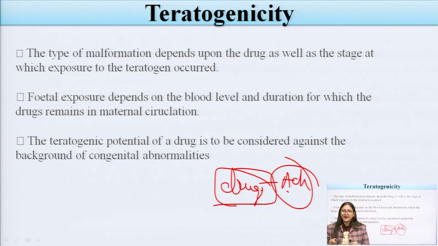If the drug is in the maternal circulation, it will produce an effect in the patient, or it will produce abnormalities in the fetus. So the half-life of the drug is also important for the teratogenic effect. Fourth, the teratogenic potential of the drug is to be considered against the background of congenital abnormalities.